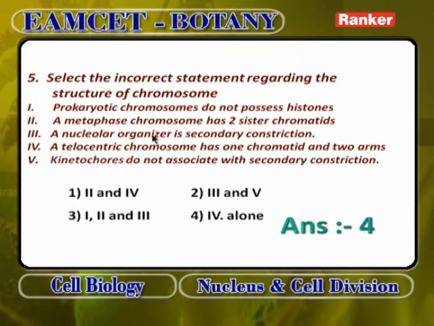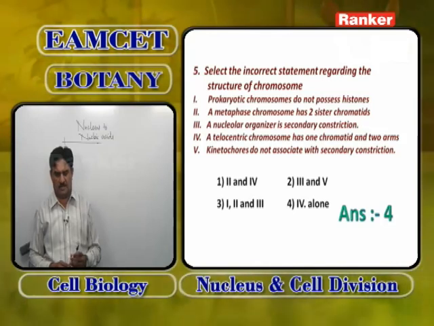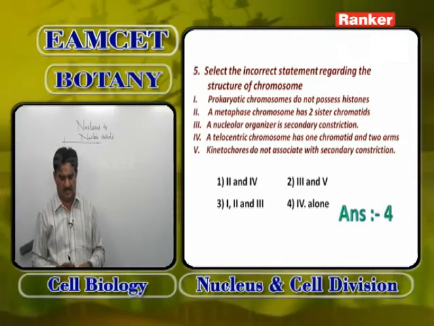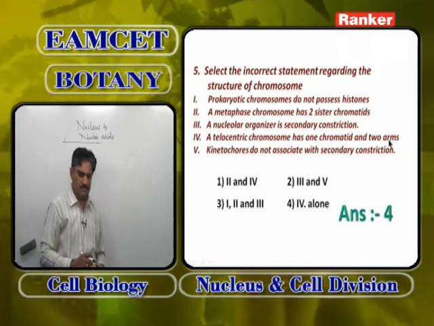A nucleolar organizer is a secondary constriction. Not all secondary constrictions, but some secondary constrictions in a chromosome are regarded as nucleolar organizer. A telocentric chromosome has one chromatid with 2 arms.